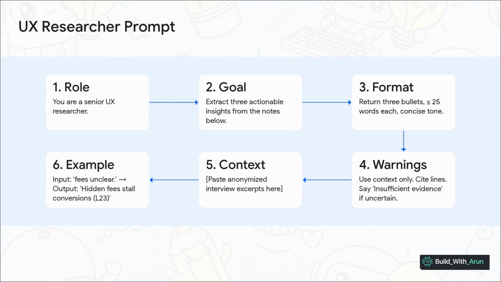So let's walk through this prompt for a user experience researcher. Notice how every single one of our layers is here? It starts with the role, then comes that sharp verb-first goal. The format is incredibly specific, exactly 3 bullets, 25 words max. The warnings are critical. Stick to the context, cite your sources, and admit when you're not sure. Then you just provide the context and even a little example to show it exactly what a good answer looks like.